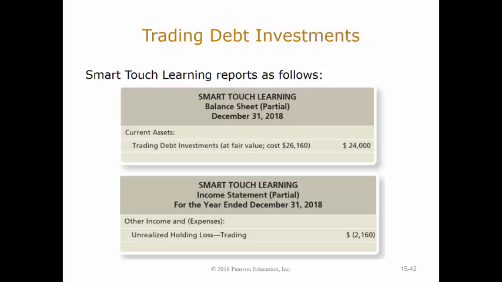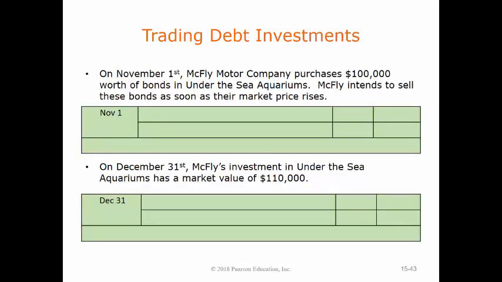Well, the other stuff that you would throw in here, your unrealized holding loss or your unrealized holding gain, those are income statement accounts. They're related to revenues and expenses, essentially. They offset your income, which means you will report any unrealized holding losses that you had in your income statement for the period. So let's do some examples right here.